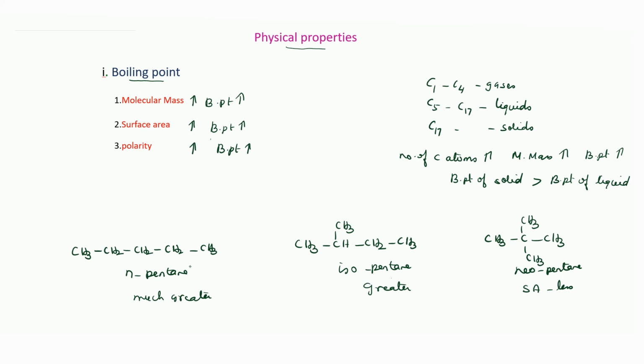Here you should have one condition: you have to compare compounds with the same molecular mass. So this n-pentane has 5 carbon atoms, this isopentane has 5 carbons, and this also has 5 carbon atoms. In that case, you can use surface area as the factor to decide the boiling point. So the boiling point order will be: n-pentane will have a greater boiling point compared to isopentane, then comes neopentane, because n-pentane has a larger surface area, so the van der Waals force will be greater.